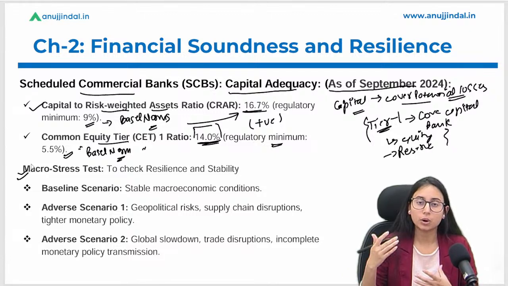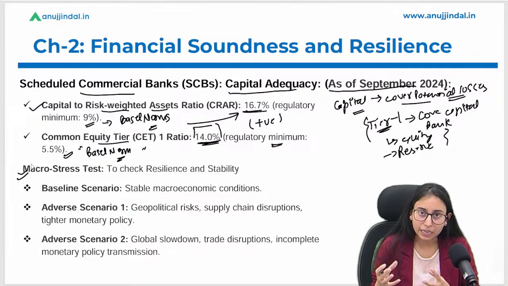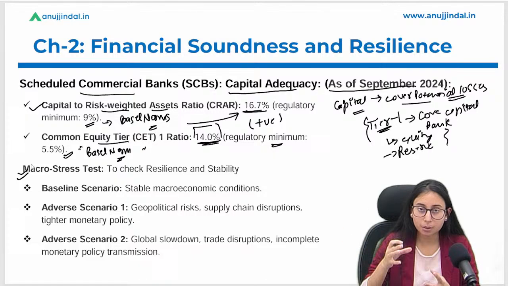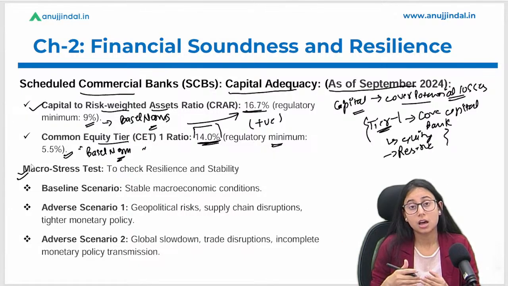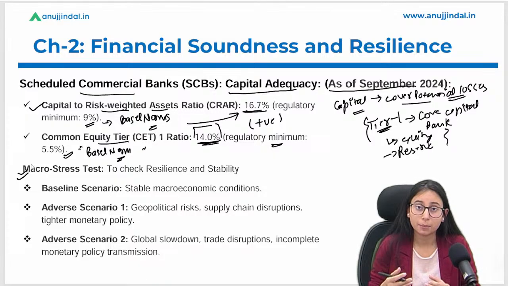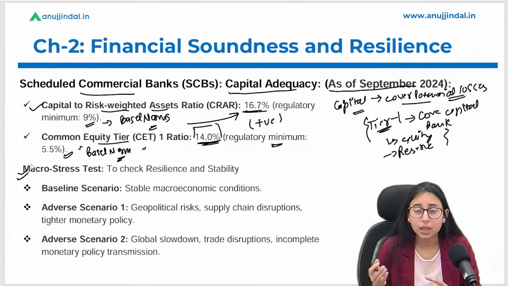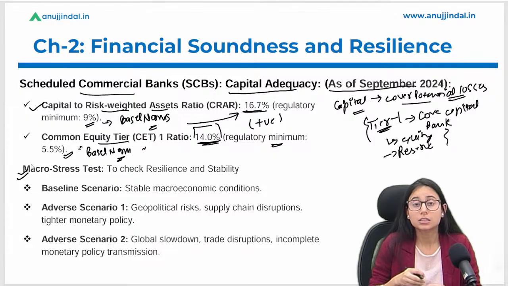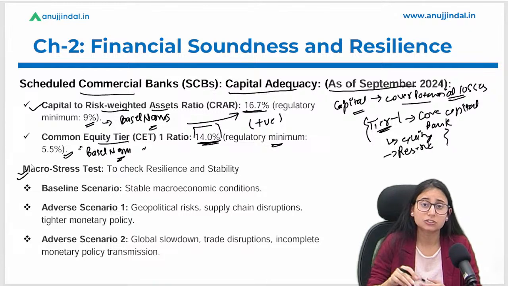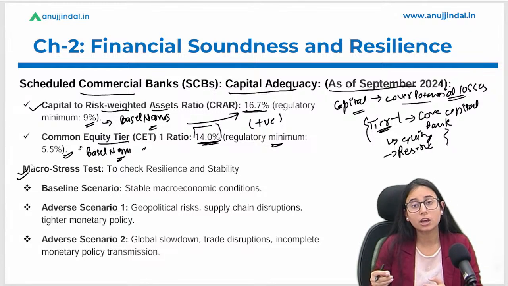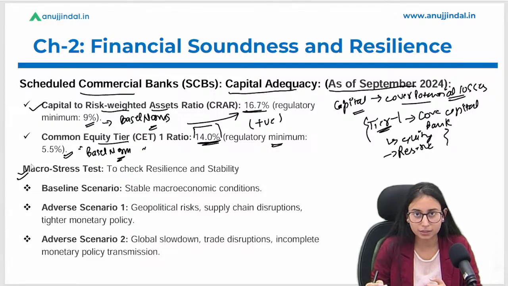That means, what does RBI do? RBI takes a hypothetical situation wherein they pressurize the bank, to judge how it will react under uncertainty, in a situation of global uncertainty. The banks are put in a risky position where each and every metric is carefully observed, to see to what level it can fall or rise.